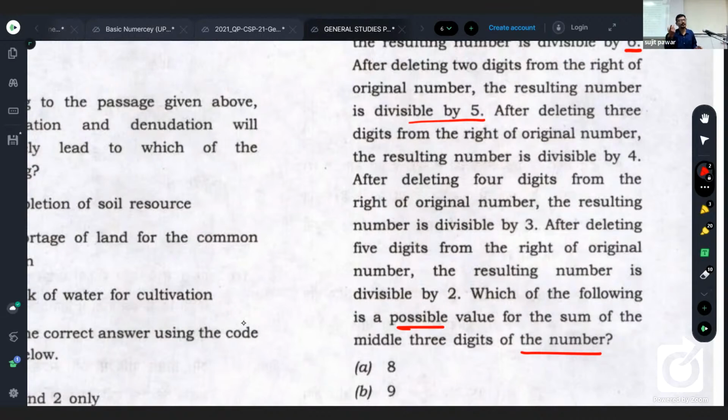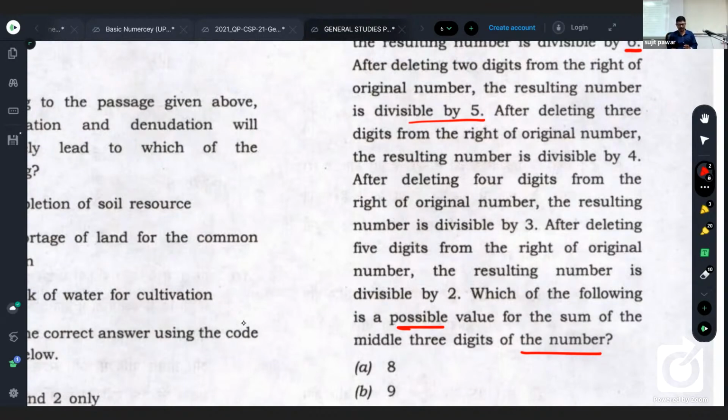Is it clear? The divisibility test of 2, all of you know: the unit place digit is either 0, 2, 4, 6 or 8. Now, the divisibility test of 5: the unit place is 0 or 5. The divisibility test of 4: the number formed by the last two digits of any number, irrespective of the remaining digits, must be divisible by 4, then that number is divisible by 4. So all divisibility tests we have discussed.